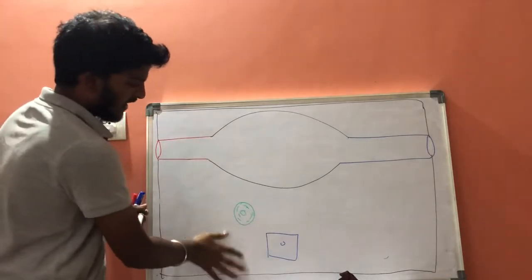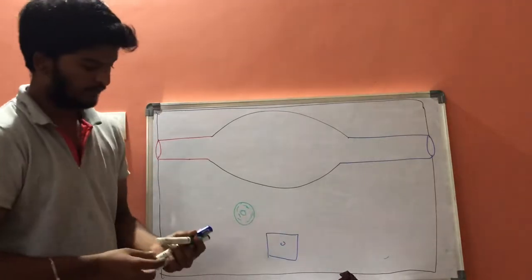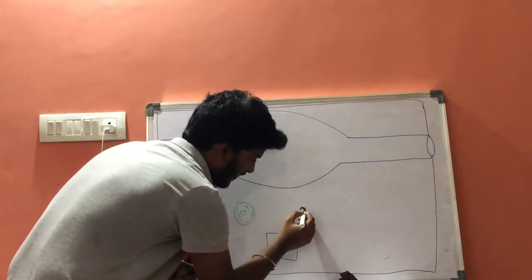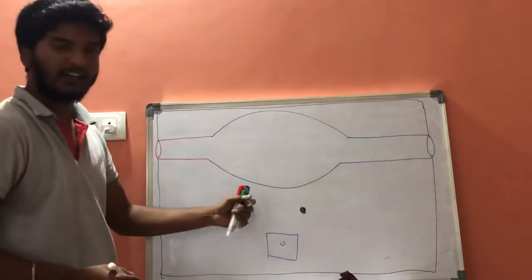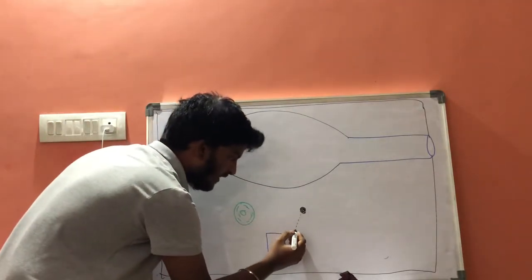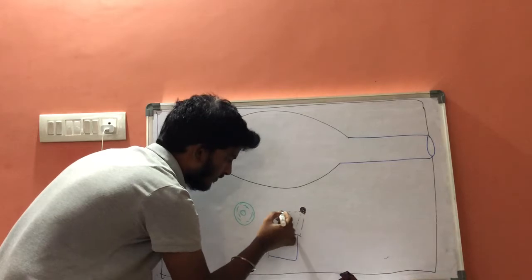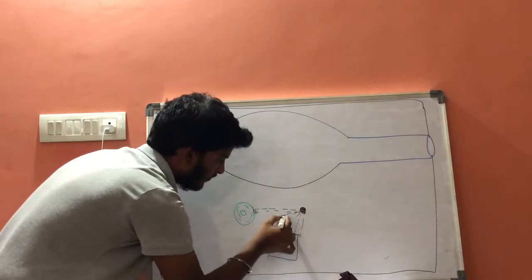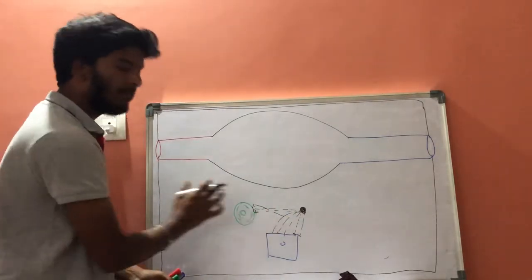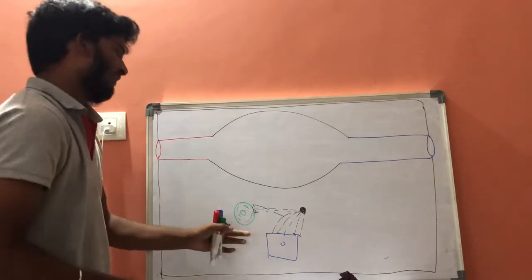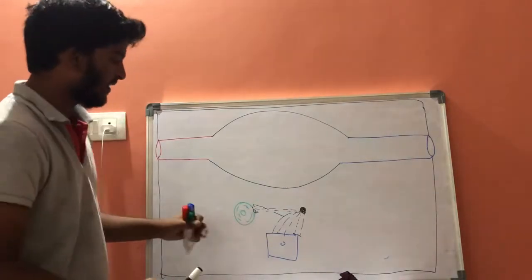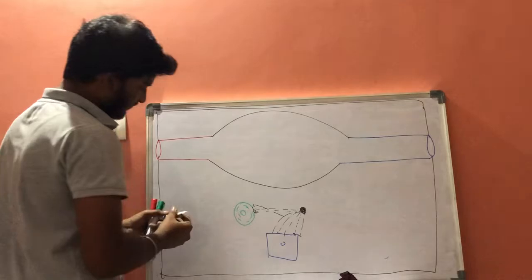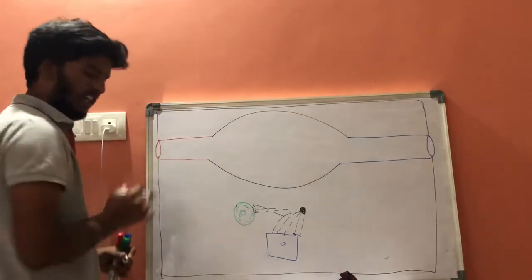Now, if any bacteria enters this tissue, let us consider this is a bacteria which has entered into this tissue and will show its action and damage this tissue. They will damage the stromal cells and parenchymal cells. Whenever these stromal cells and parenchymal cells are damaged, they release special types of chemicals.